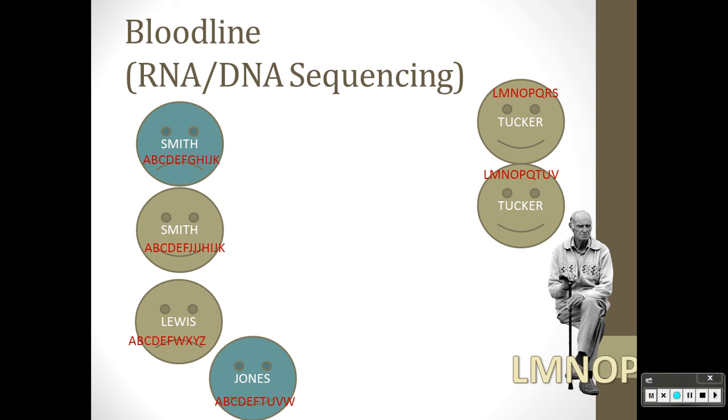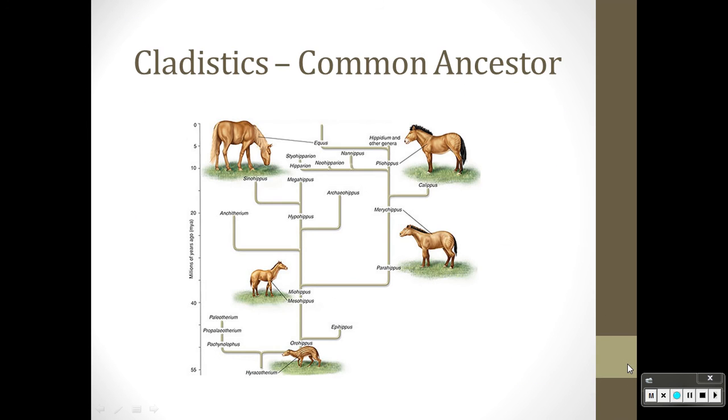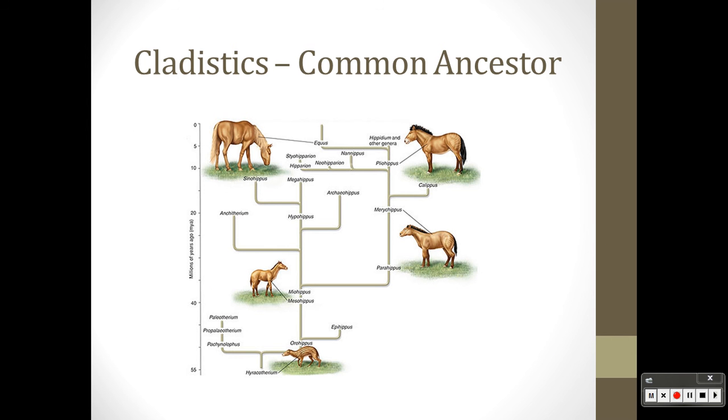So if I took blood tests and we're pretending that I DNA sequenced and got these crazy letters, and I found that these guys all had A, B, C, D, E, and F in common, then what we know is all their grandpas, or their grandpa was the same person, or their ancestor. Alright? And these two, elemental PQR, it goes all up to Q. Elemental PQ are the same, so they must have had the same grandpa. So it's kind of like a family tree. The upside to doing it this way, your adopted cousin that looks just like you isn't going to be in your family tree because we did it by blood.